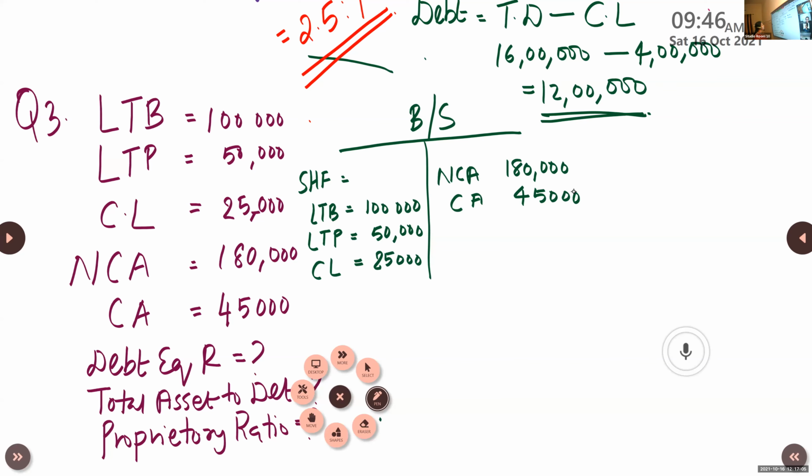Okay. So what is the problem here? We need to find shareholders fund. Then only we can calculate proprietary ratio, debt equity ratio, all that. So how much is shareholders fund?